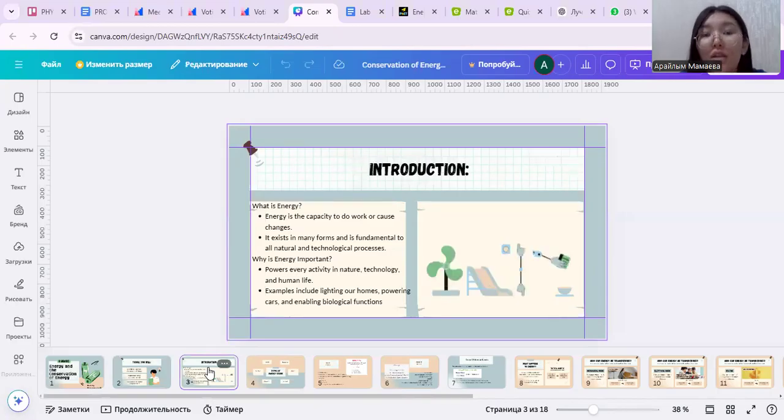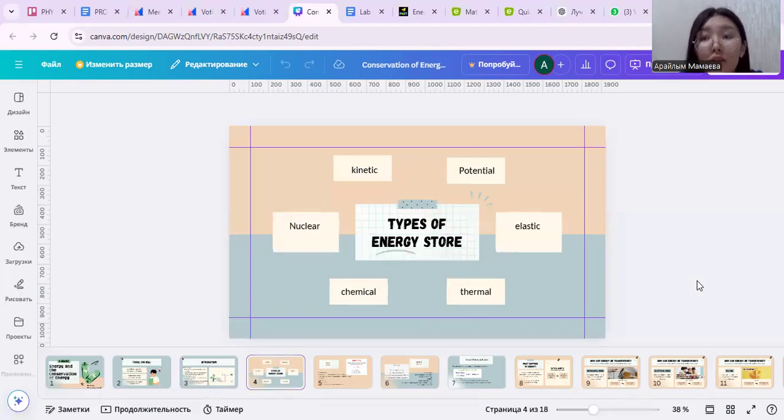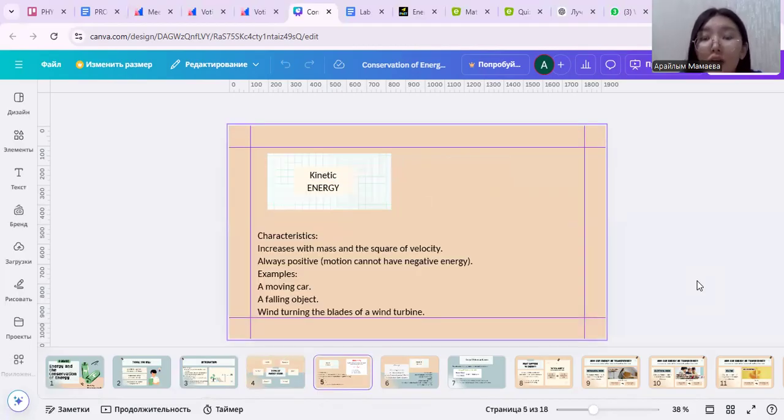Energy is the capacity to do work. It is fundamental to all natural processes and powers every activity, including our homes, enabling biological function. The types are kinetic, potential, elastic, thermal, chemical, and nuclear.